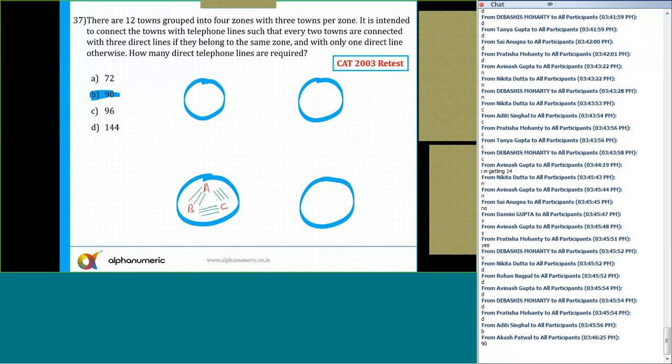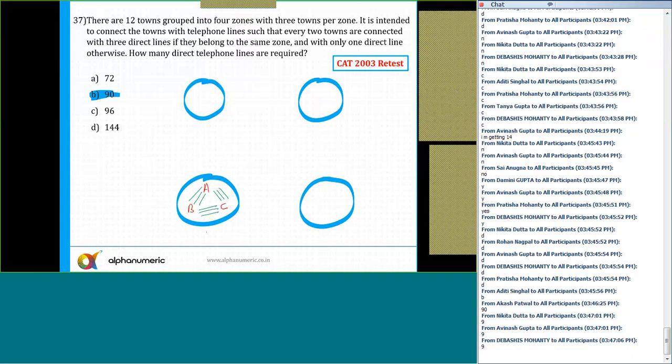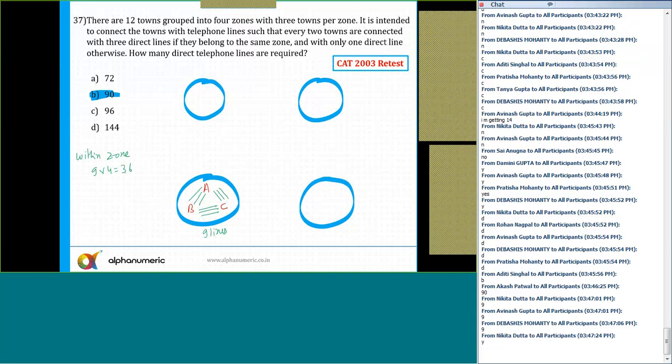So how many lines are there within one particular zone? 9 lines, yes or no? Okay, 3 plus 3 plus 3, that is total 9 lines. So there are 9 lines within each zone. So within the zones, a total of 9 into 4, there are 36 lines. Is that clear to all of you?